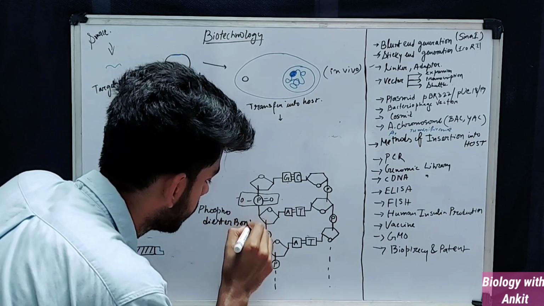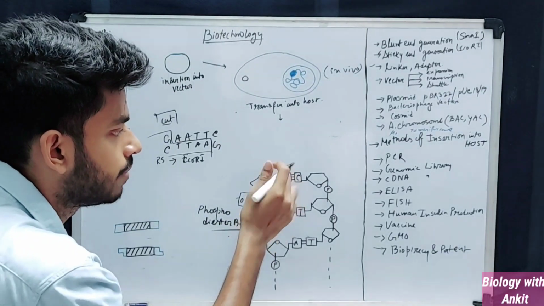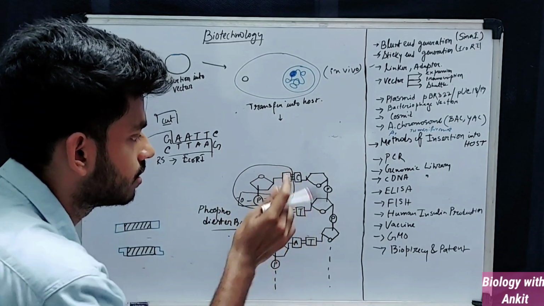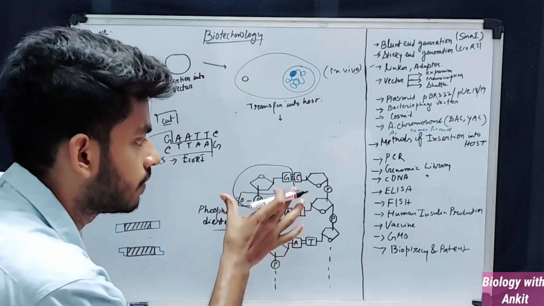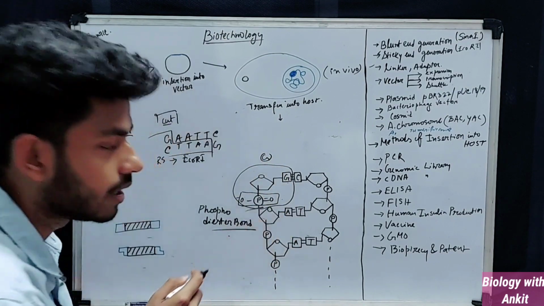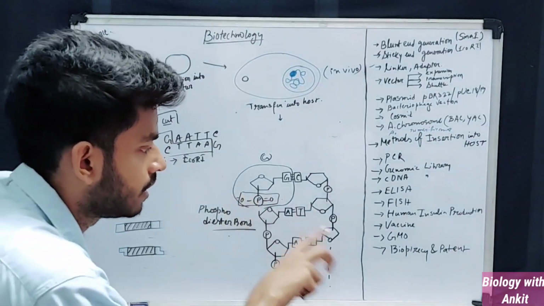Phosphodiester bond. So it is breaking the phosphodiester bond from the DNA. You can see that the first base here, this is a nucleotide. I hope you know what a nucleotide is. After the G nucleotide, it is introducing a cut, meaning it is cutting from here. It is breaking the phosphodiester bond of the DNA backbone and separating the others.